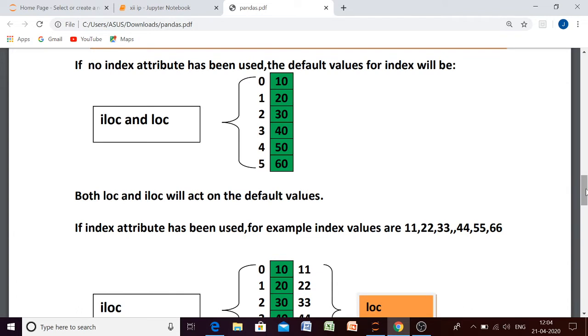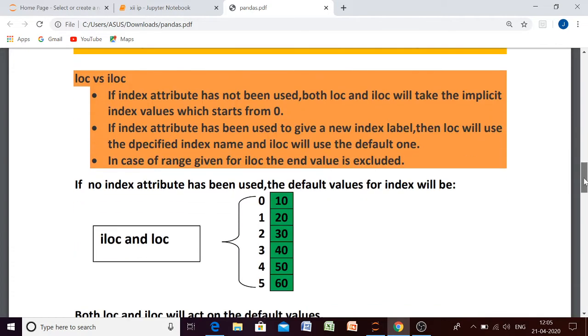Let me tell you once again, beta, if we are not using the index attribute, then both LOC and ILOC will act on the default that starts from 0, and if we are giving the index attribute, then what will happen, beta? If you are giving the index attribute, then no doubt ILOC will act upon the default one, but LOC will act on the index value which we are providing. Okay, so just keep these three things in your mind.